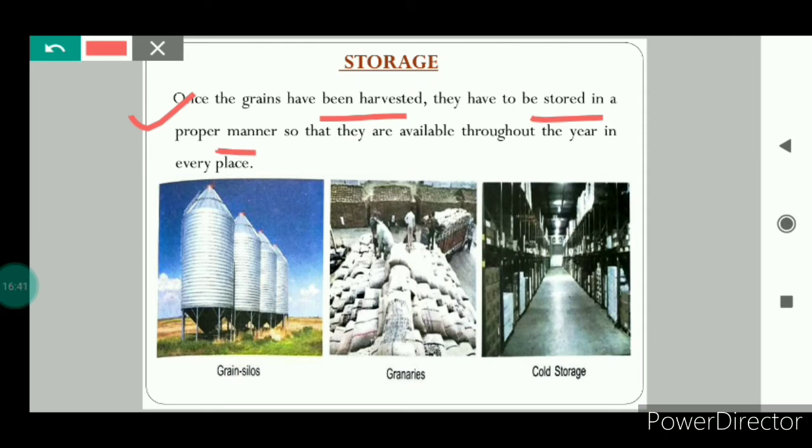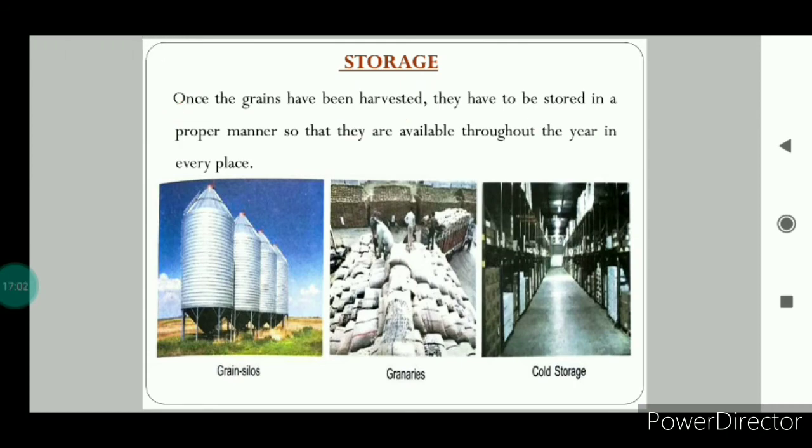For example, the storage area should be dry and free from moisture. Why? Because moisture promotes microbial growth. So the storage area should be dry and free from moisture, and it should be free from rodents and insects also.